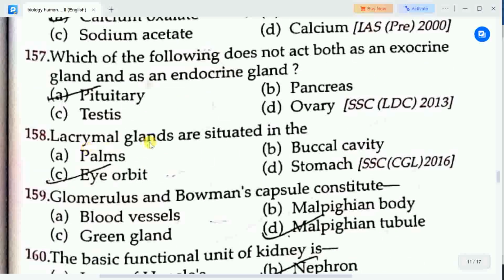Next question: lacrimal glands are situated in the? Options are A. Palms, B. Buccal cavity, C. Eye orbit, D. Stomach. Correct answer is eye orbit. Lacrimal glands are situated in the eye orbit.